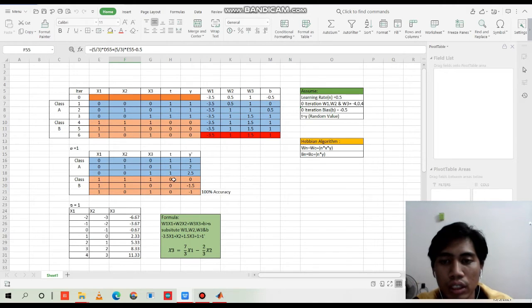After we prove the accuracy, we will plug into this formula, which is from the theory. We just plug the final result from our result into this formula. We will arrange it to get the x3. From this, we also assume x1 and x2 to get the x3. From the formula, we can get this result.